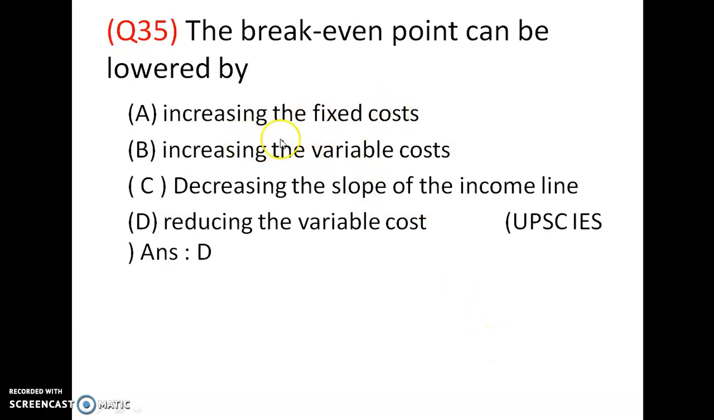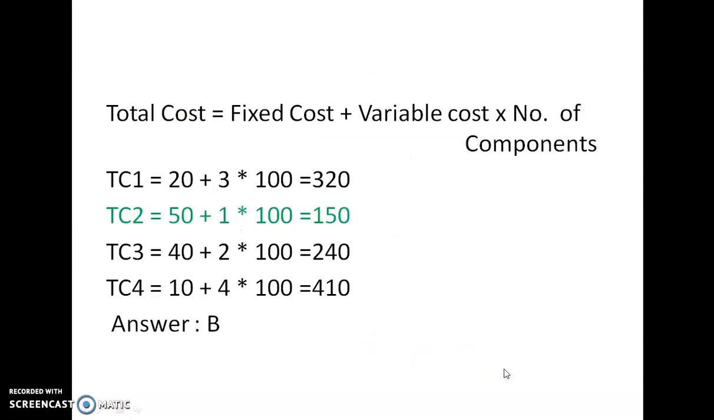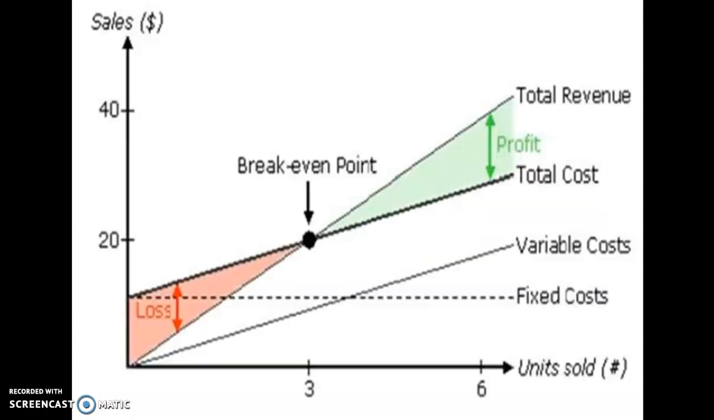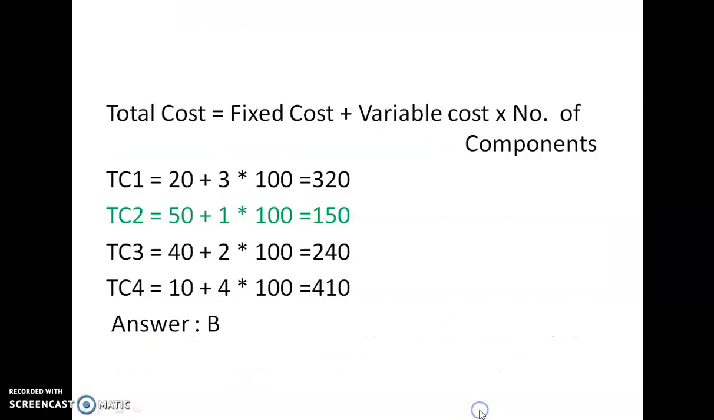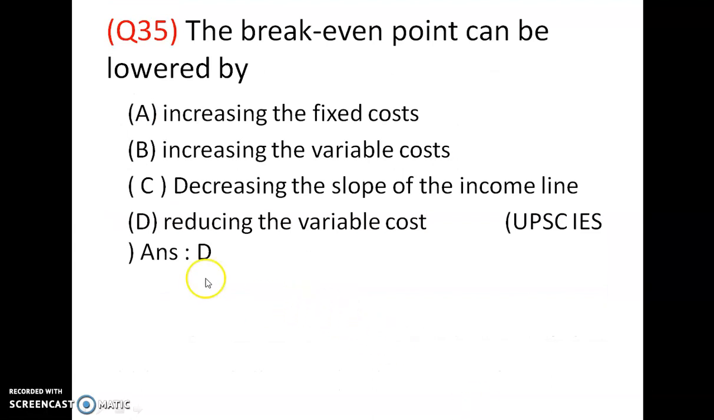The break even point can be lowered by: increasing the fixed cost, increasing the variable cost, decreasing the slope of income line, or reducing the variable cost. In the break-even chart, the break-even point can be lowered by decreasing the variable cost. If you lower the variable cost, the break-even point will be lowered. So the answer is reducing the variable cost.